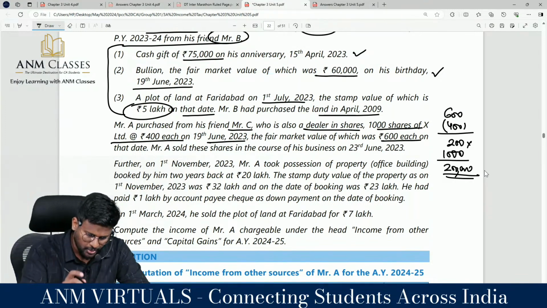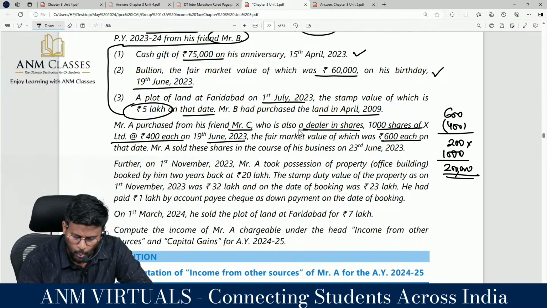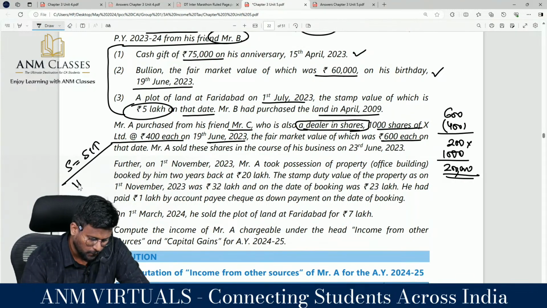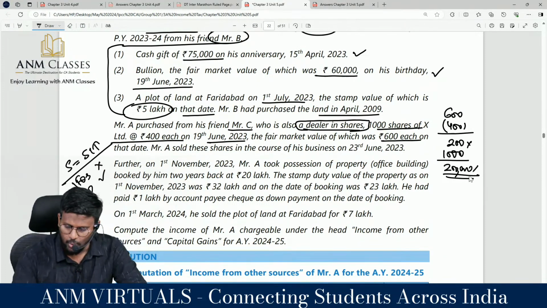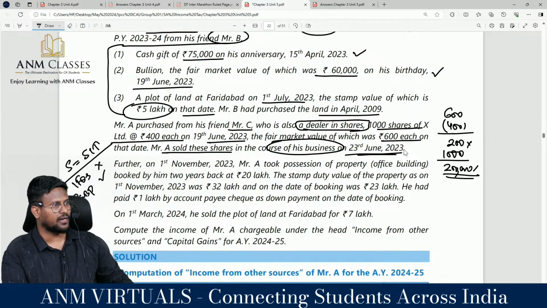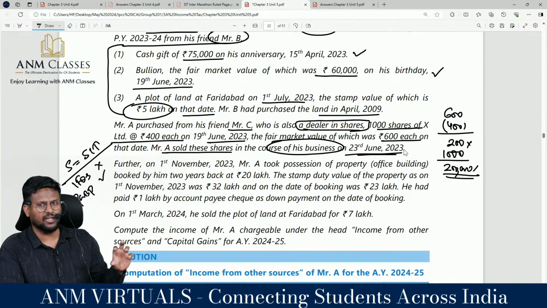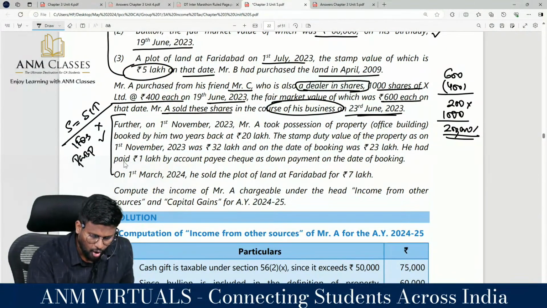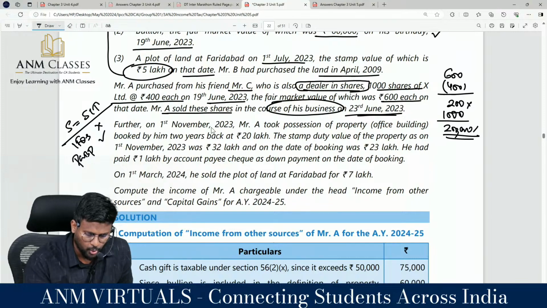Yes, question buddy. Mr. A purchased from his friend Mr. C, who is also a dealer in shares. That means shares are equal to stock in trade. Correct? Yes, sir. If shares are stock in trade, then income from other sources will not be attracted; only PGBP will be attracted. That means this 2 lakh should not be taxed under income from other sources. This is a twist in the question. Hello sir. Mr. A sold these shares in the course of business. That is why they keep highlighting it. This is business income. Please do not tax it under any head. Right?